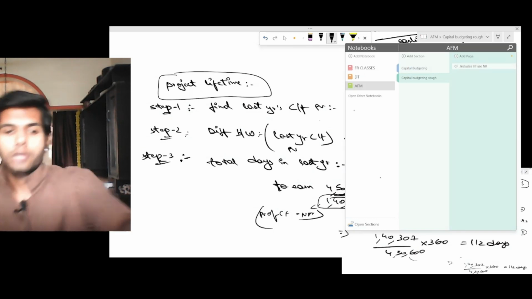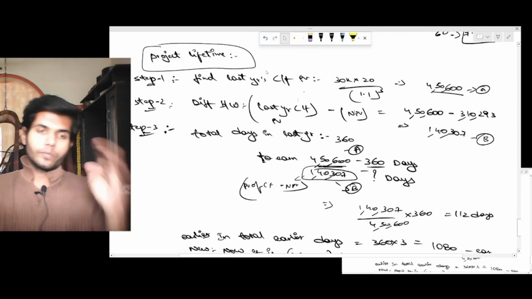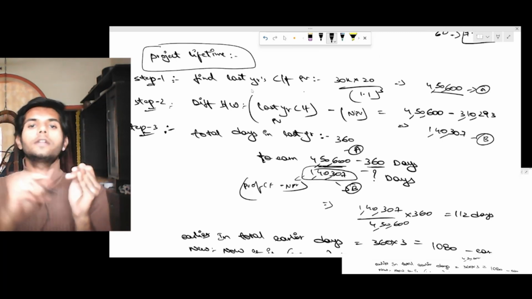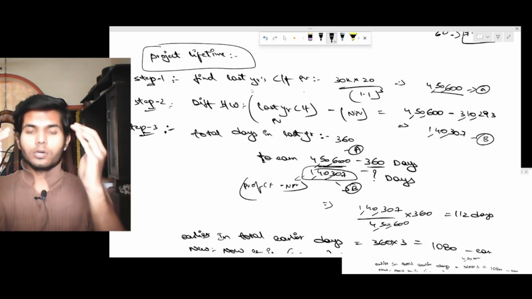Once we'll discuss here, and I want you to make a note of this. Step 1, again, first find the last year cash flow, the PV of the last year cash flow. Step 2, find the difference between NPV and the PV of the last year cash flow. Let that amount be B.